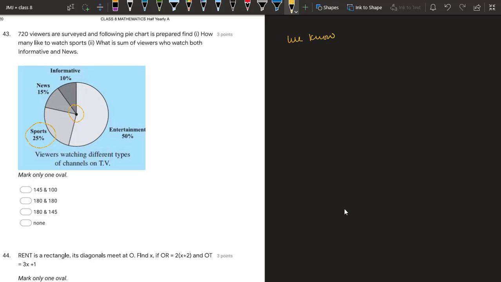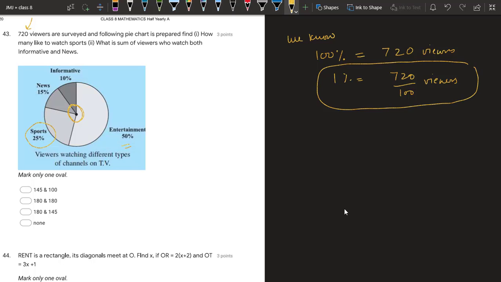or we can say it is a question of percentage, right? So we know the total percentage is 100. We know 100% is actually the number of viewers, that is 720 viewers. So that means 1% is actually 720 upon 100 viewers. Now I will use this unitary method to find the answers.